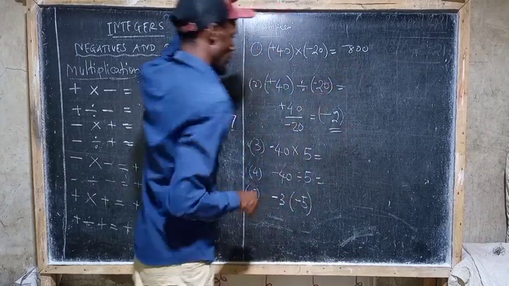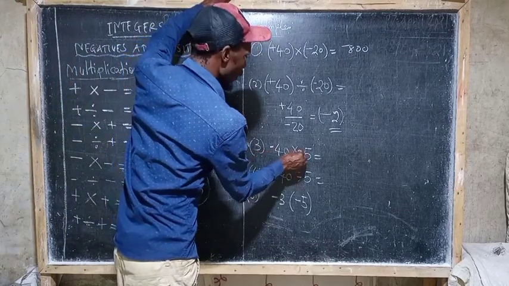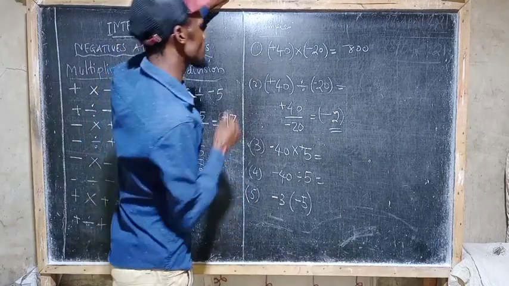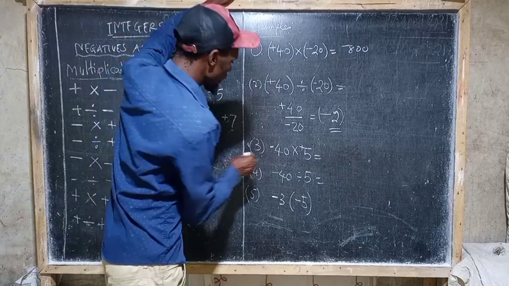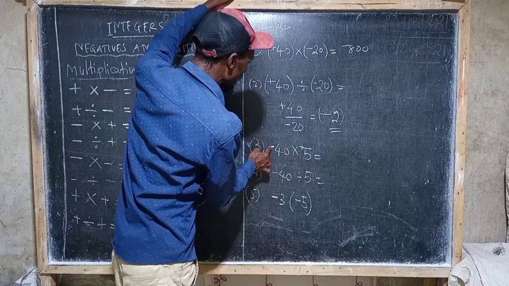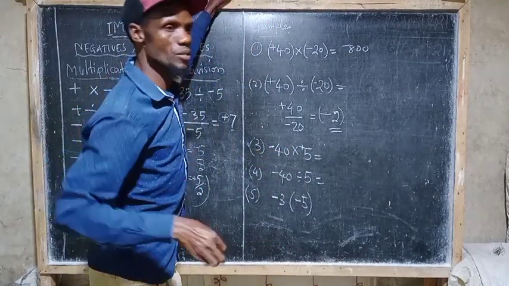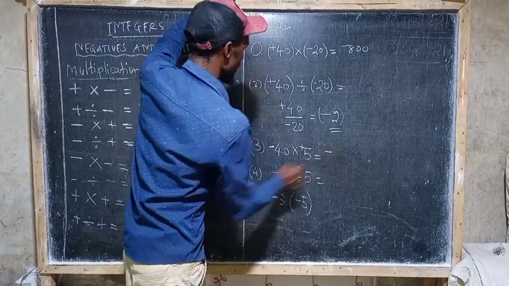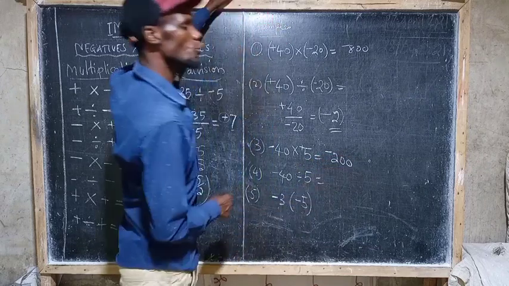This is negative 800. And then when you come back to this one, negative 4 times positive 5. Positive may be written or not written. If something is not written with any sign, that represents positive. That is why this is negative 4 times positive 5. Now negative times positive means that you have to multiply the signs themselves. That is why you say negative times positive is negative. Then 4 times 5 is 20, so this is negative 20.